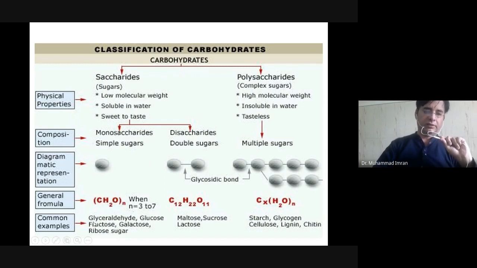So, what are the examples of monosaccharide? Glyceraldehyde, glucose, fructose, galactose, ribose sugar. What are the examples of disaccharide? Maltose, sucrose, and lactose. Maltose comes from starch, sucrose from fruit sugars and mainly from sugar cane, and lactose comes from milk. Starch, glycogen, cellulose, lignin, and chitin, these are the polysaccharides. Starch is made up of glucose, glycogen made up of glucose, cellulose is made up of glucose, lignin made up of different components, chitin is made up of N-acetyl glucosamine.